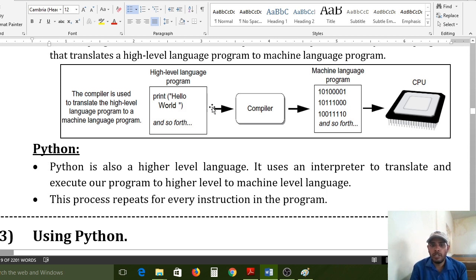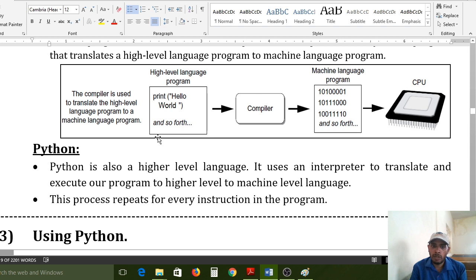After that we need to compile. The compiler's functionality is converting higher level language to machine readable language, nothing but machine language. After that, that file is transferred to the CPU, and the CPU executes it line by line. The CPU can understand only zeros and ones, not human readable language.